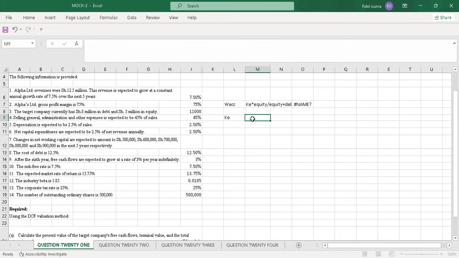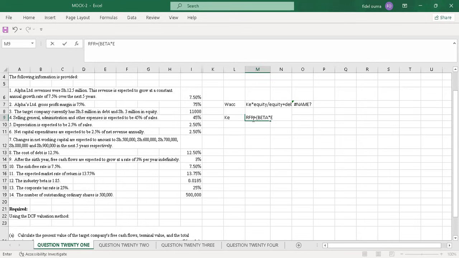So the cost of equity will be equal to the risk-free rate. So let me just write the formula: risk-free rate plus the bracket. Then we have the beta times the expected market rate of return.